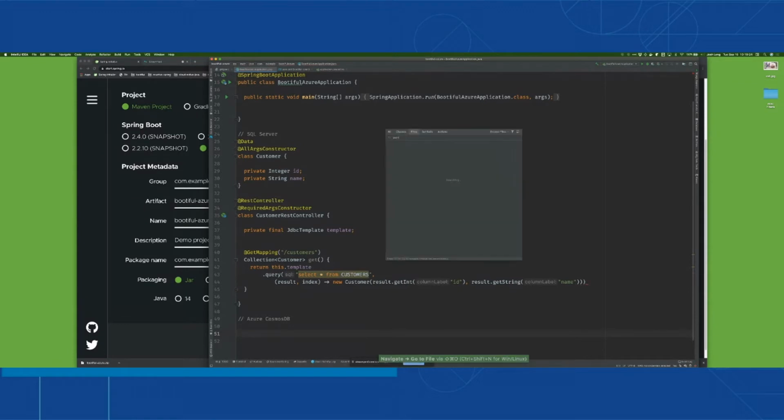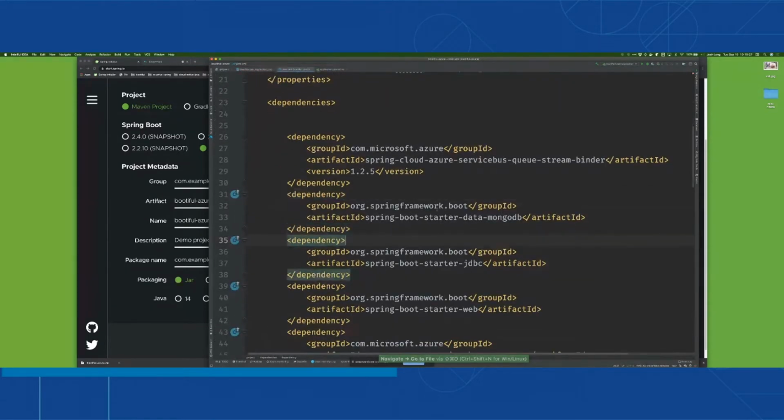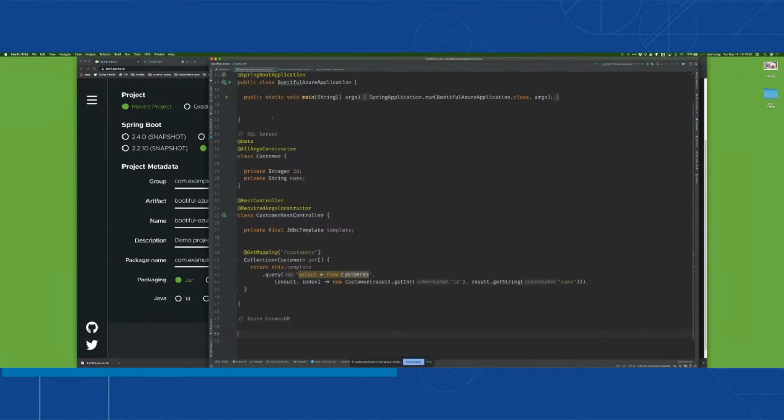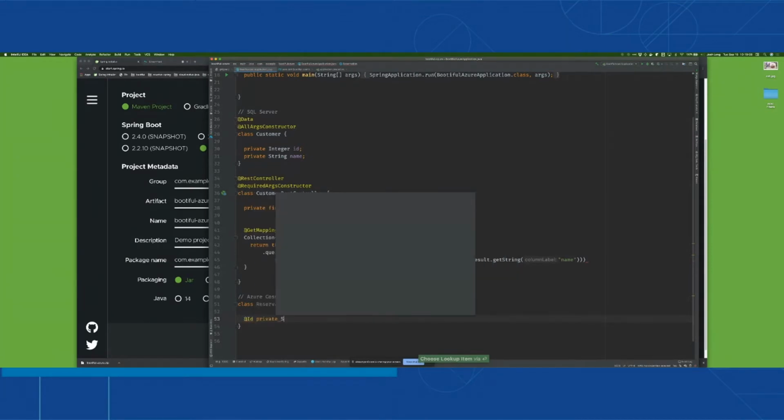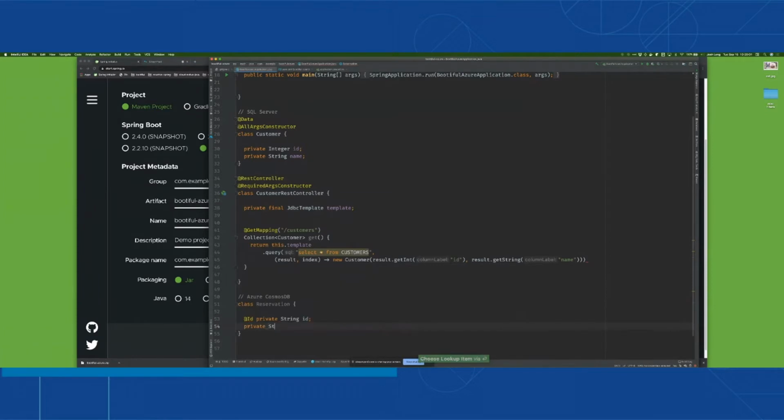I'm using MongoDB. You notice I didn't add anything in particular to talk to Cosmos DB because it has such good support for acting like some other piece of infrastructure. So you can write code that takes advantage of this world-class platform without being coupled to the API, if you're so hesitant, right? So here I'm going to use Spring Data MongoDB. Now, in the last one, for SQL Server, I used a lower-level API. I used SQL directly, and you can use Spring Data JPA or Spring Data JDBC. But I wanted to show that it's just regular SQL. But in this case, I'm going to use an API that allows me to get declarative ORM mapping, right, for free.